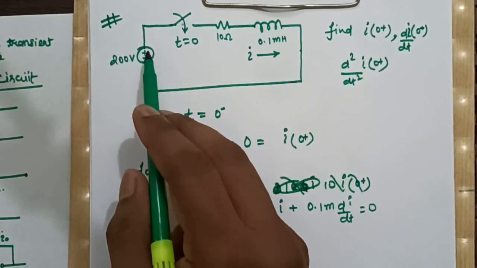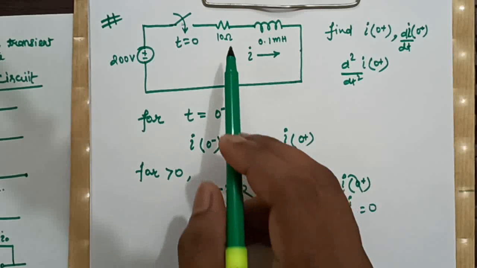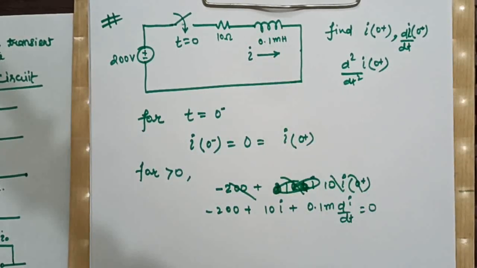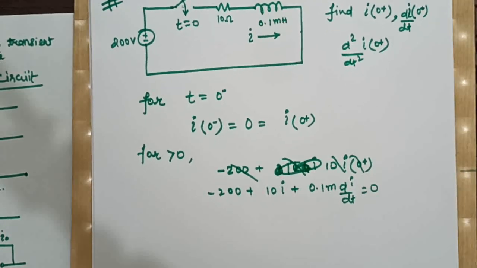This is the source voltage, this is the drop across resistance, and this part is the drop across this inductance, isn't it? Now this is the general KVL for any time, for time t greater than 0.